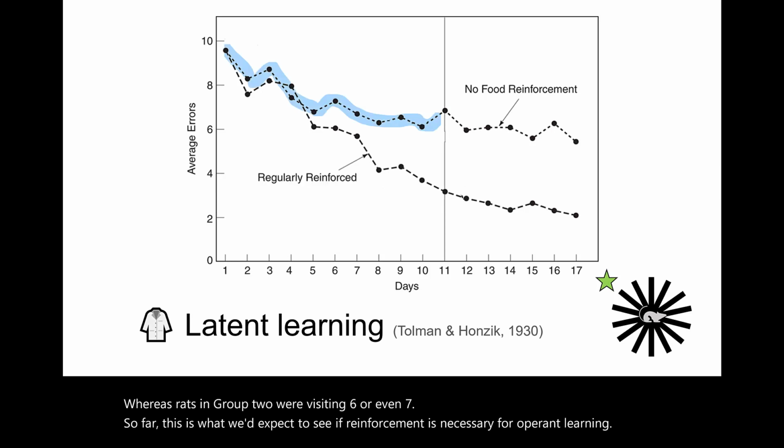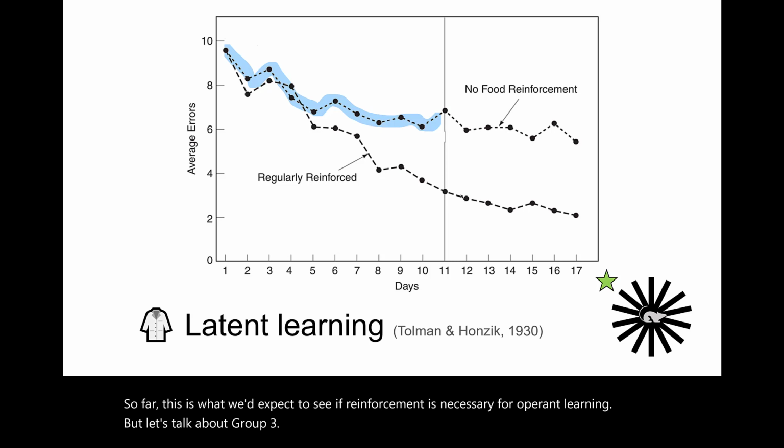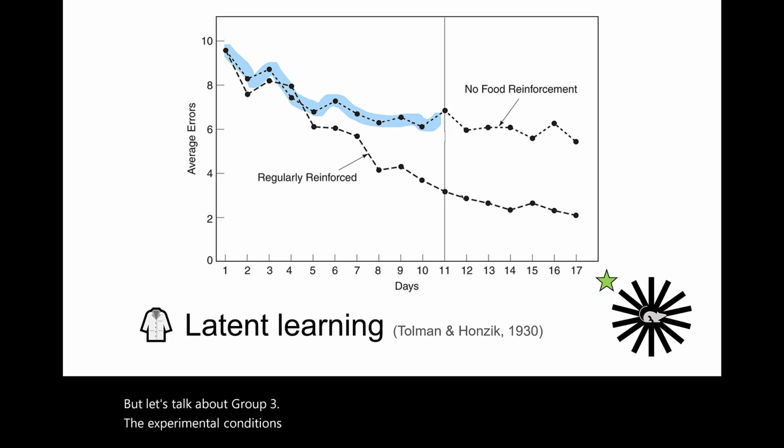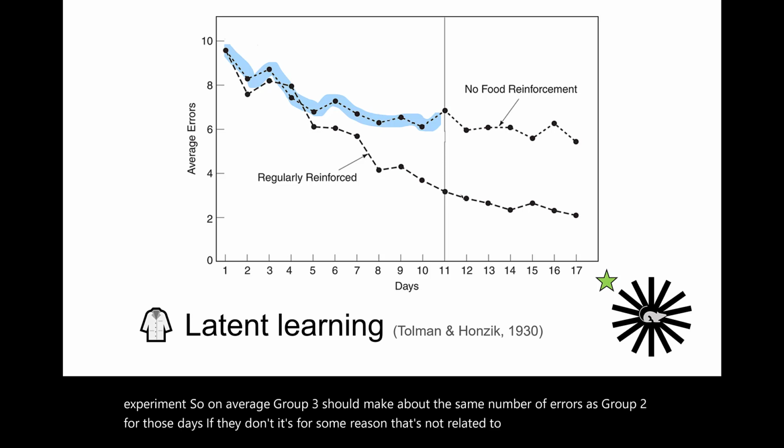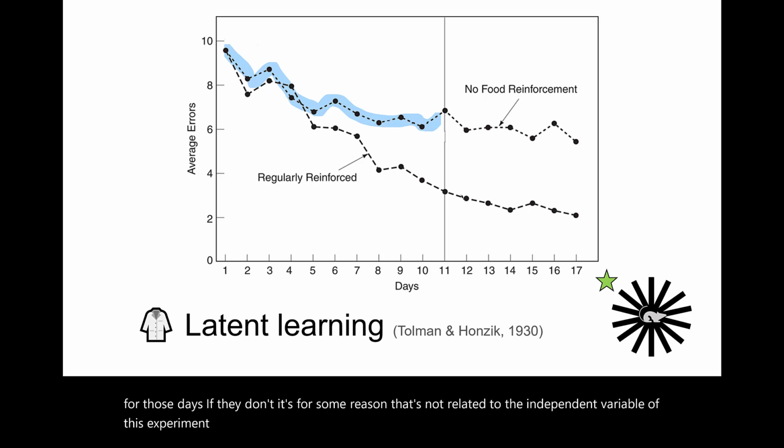But let's talk about Group 3. The experimental conditions for Group 2 and Group 3 are identical for the first 10 days of the experiment. So on average, Group 3 should make about the same number of errors as Group 2 for those days. If they don't, it's for some reason that's not related to the independent variable of this experiment because there's no difference between those two groups for those days.